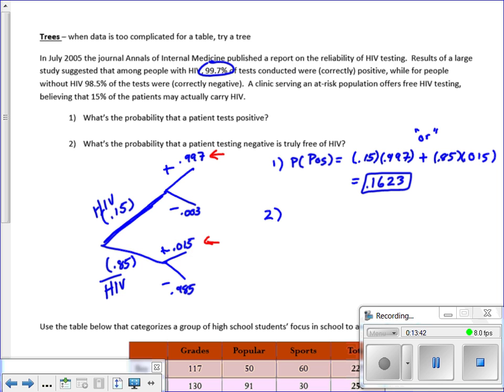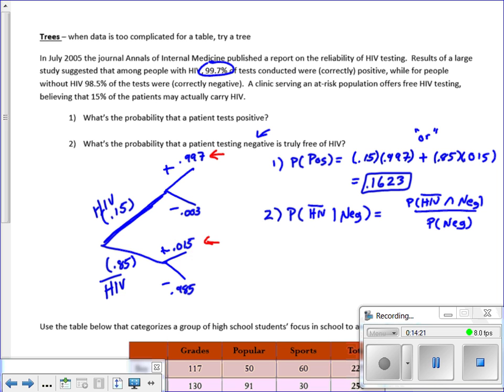Number two, what's the probability that a patient testing negative is truly free of HIV? So this is a conditional, and the trick here is which one do we know is true? Do we know they're free, or do we know they've tested negative? And here we know that they've tested negative. So given that we have a negative result, what's the probability that they do not have HIV? So this will be the probability of no HIV and negative over the probability that they tested negative.